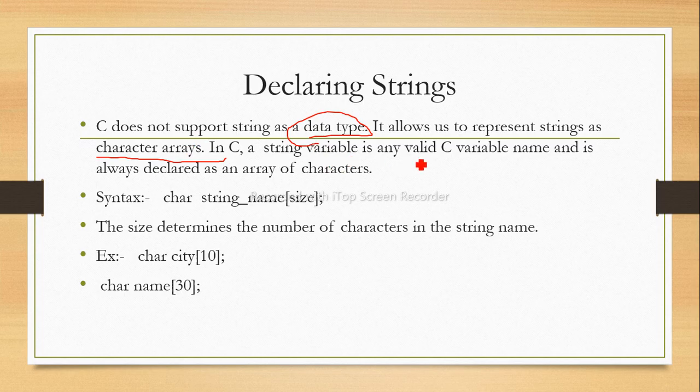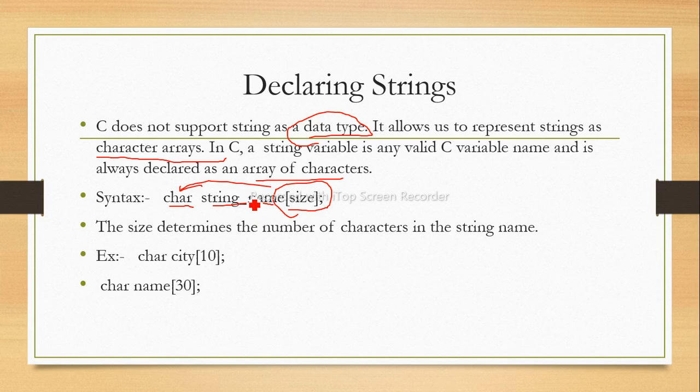A string variable is any valid C variable name, and it is always declared as an array of characters. That is, we can give any string name, and it is an array of characters. How do we get to know that? We need to give the data type as character. So we will get to know that it is a string, that is, an array of characters. The size determines the number of characters in the string. So how many characters we are going to insert into the string, that is the size of the array of characters.